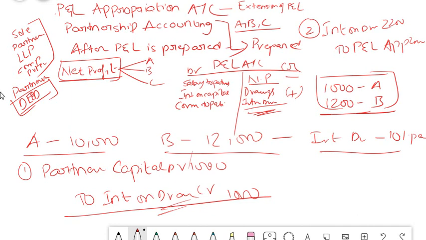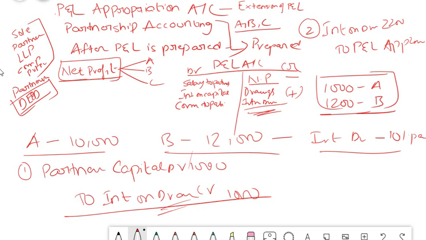We will cover this when we do the trial balance concept in the next video, so that you will get more clarity on the closing of entries in the trial balance. Everything we will see in the next chapter, but for now you need to understand the concept of P&L appropriation account. P&L appropriation is nothing but an appropriation of the profit. Same is the case with salary or commission. If a person gets salary or commission, it will be posted to the debit side, and whatever is the net amount after all the adjustments are made.